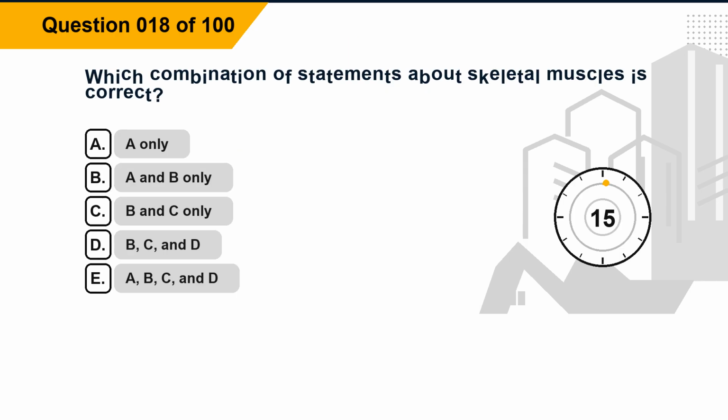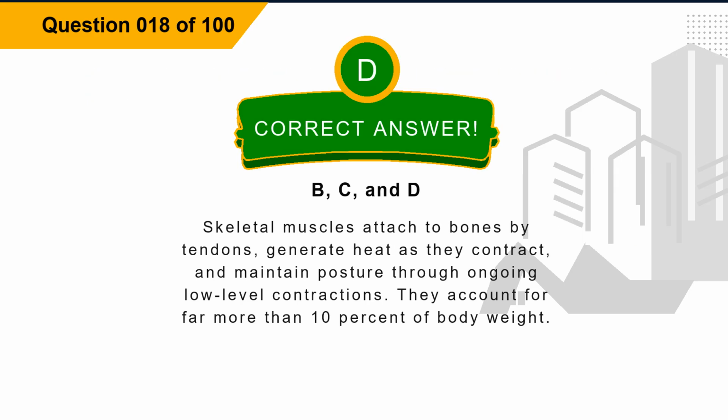Question 18. Which combination of statements about skeletal muscles is correct? Option A only. Option B, A and B only. Option C, B and C only. Option D, B, C, and D. Option E, A, B, C, and D. The correct answer is option D, B, C, and D. Explanation. Skeletal muscles attach to bones by tendons, generate heat as they contract, and maintain posture through ongoing low-level contractions. They account for far more than 10% of body weight.